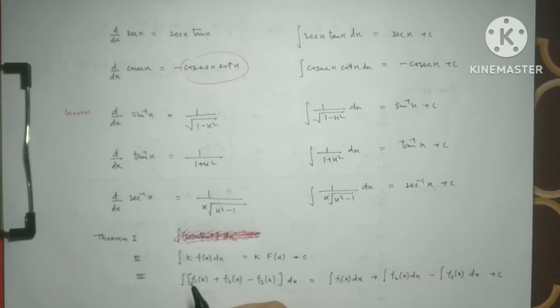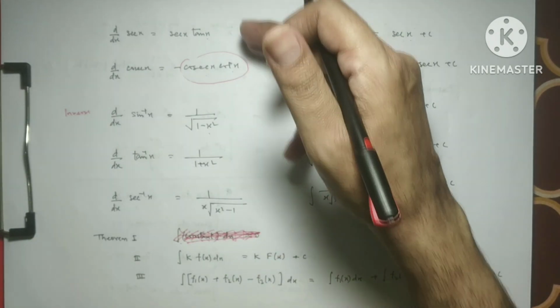So when we integrate any function of x with a constant, the constant comes out and we integrate the function of x using these formulae.